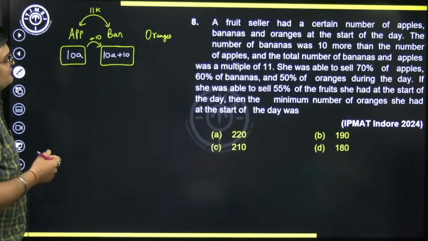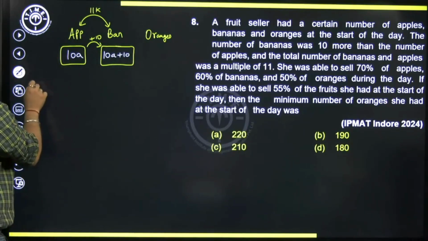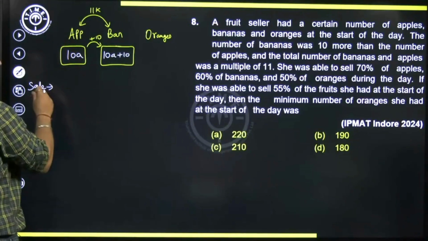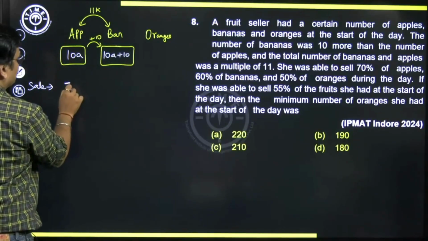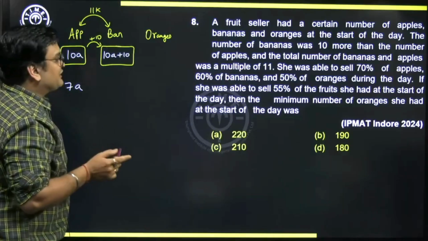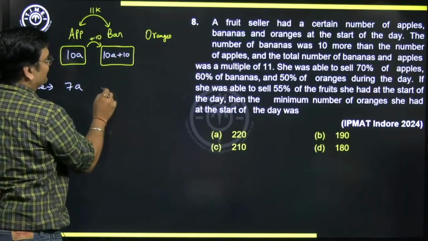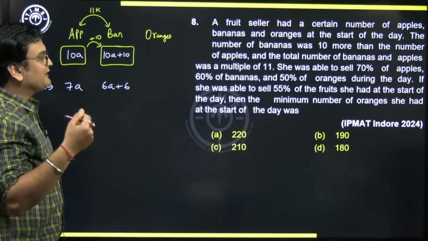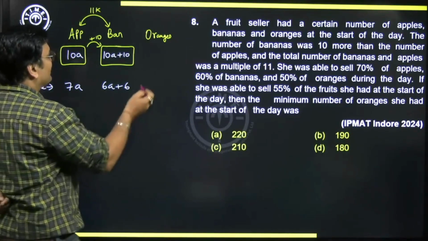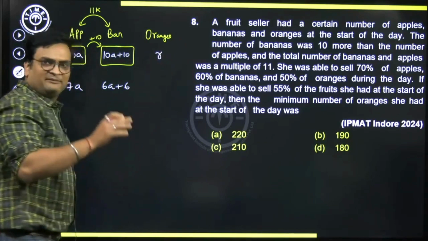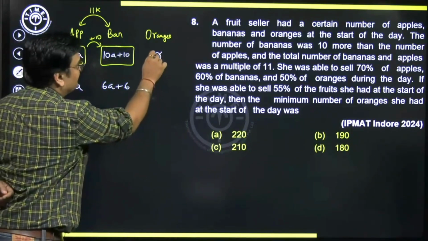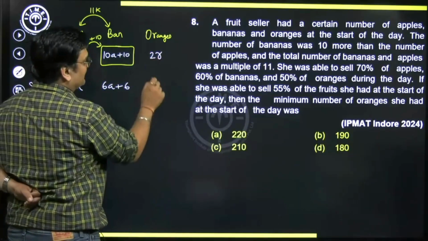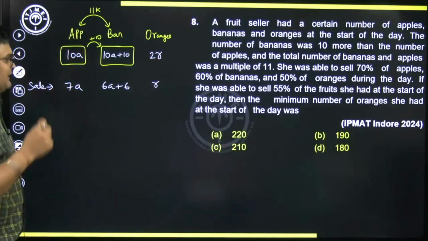10 more. So now, if I talk about the sale, how much is sold? 70% of apples are sold. So 70% of this will be what? 7a. 60% of bananas are sold. 60% of this will be what? 6a plus 6. And 50% of oranges are sold during the day. So oranges, suppose, was R, some random value, or since he says 50%, let's take 2R, number of oranges. So this is 2R. How much are sold? 50%, half are sold. So R will remain.